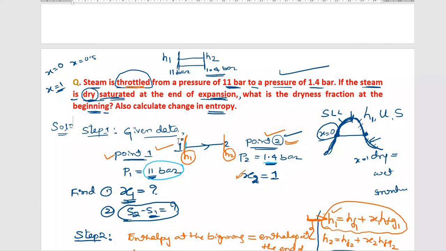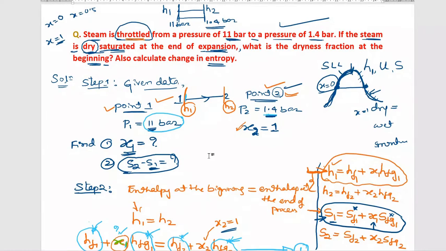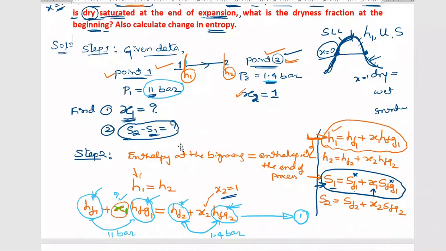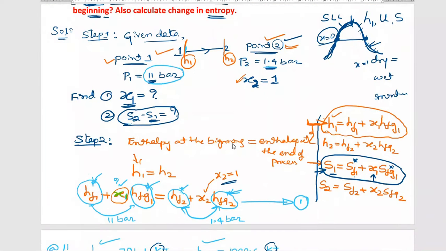So X2 is equal to 1. He has asked for the dryness fraction at the beginning of the process, X1. To calculate X1, we have written some basic formulas on the right hand side, and using these formulas we have written equation number 1.